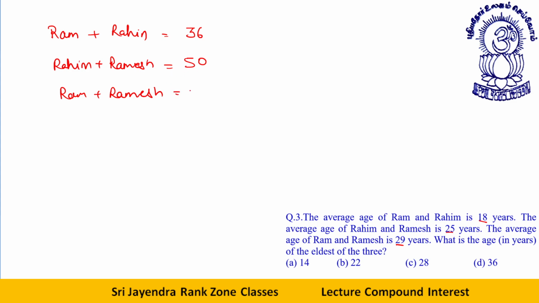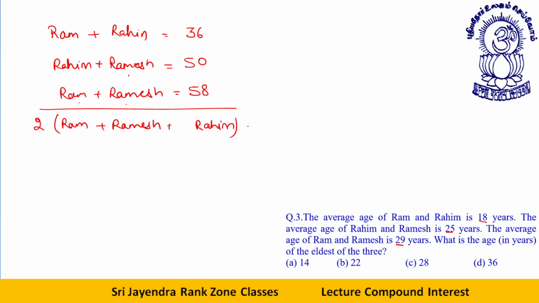Ram and Ramesh average age is 29, which means the average of both of them is 29. So if I add them, it becomes 58. Now, if I add all three sums, what will I get? I'll get twice of Ram, twice of Ramesh, and twice of Rahim. Each of them is counted twice.